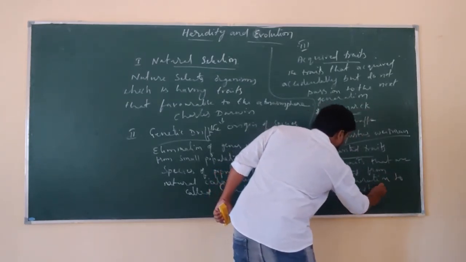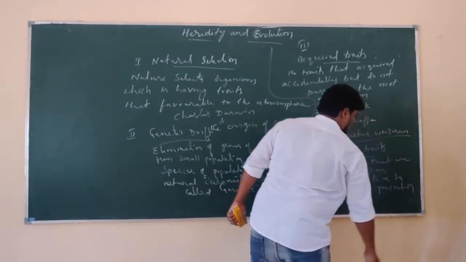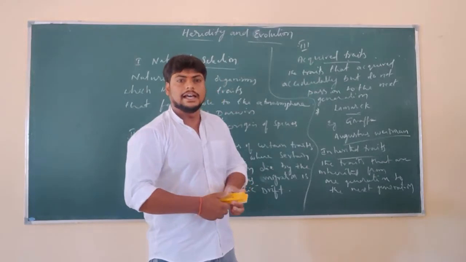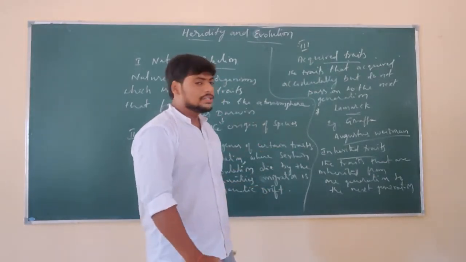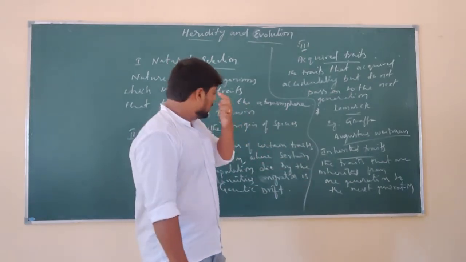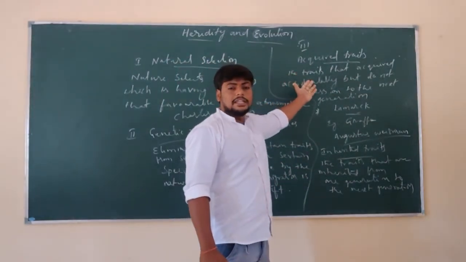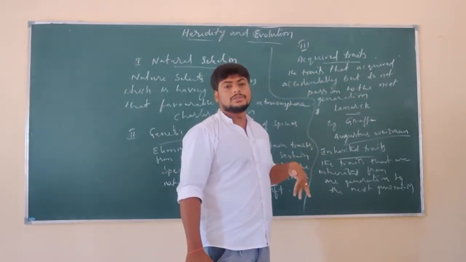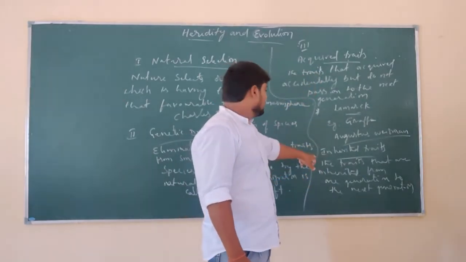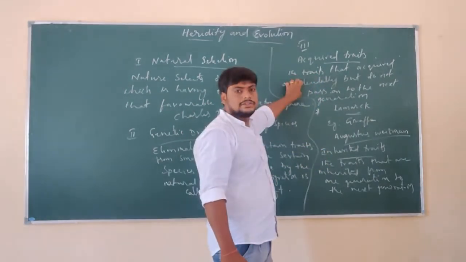Acquired traits we get by accident in our lifespan, but inherited traits we get by birth, and these do not transfer.